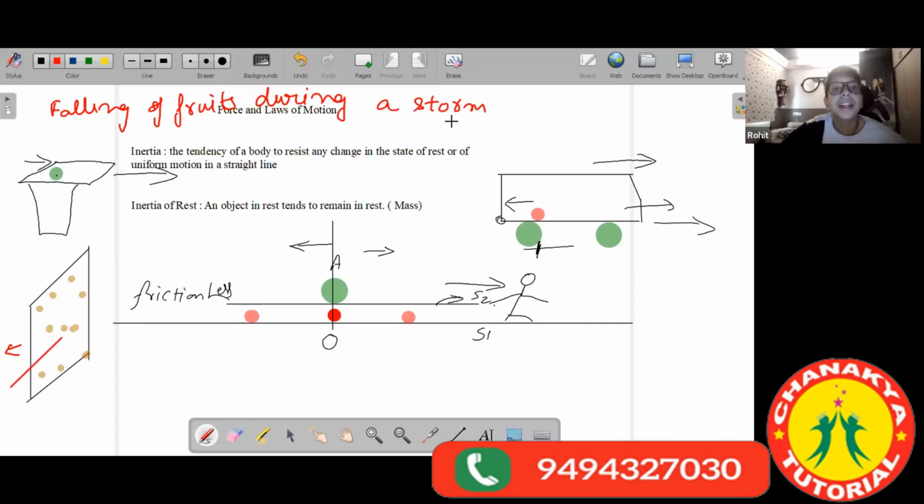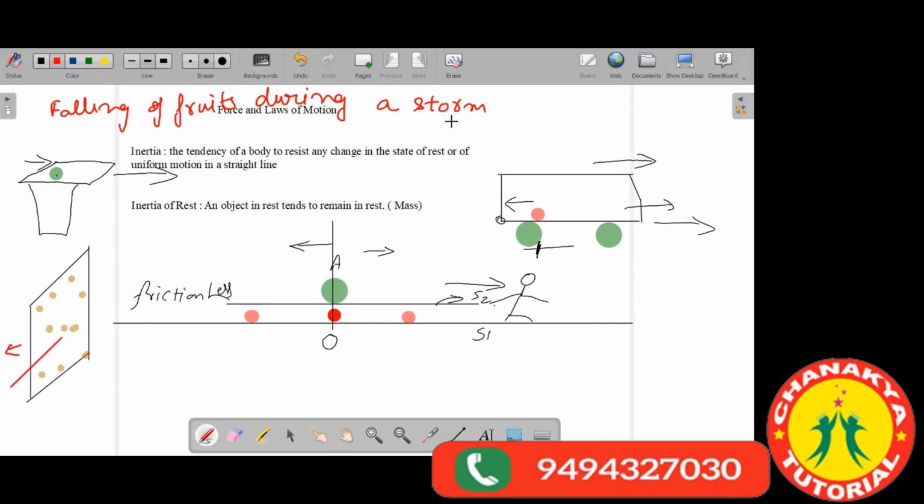Is it because the wind is applying more force on the tree branches? The wind is applying the same force everywhere, but it's the branches which are moving the most. When the branches start moving, the fruits experience a jerk because of the inertia of rest. Fruits maintain their tendency of rest, whereas the branches move to and fro.